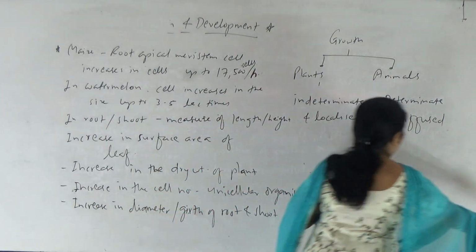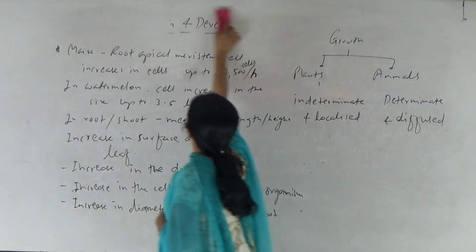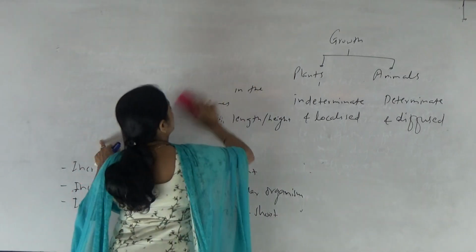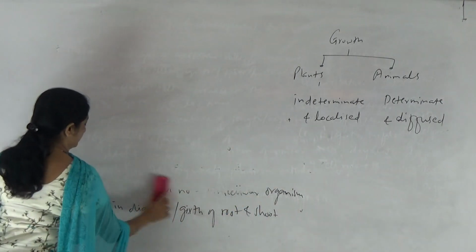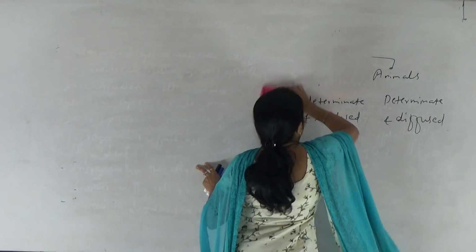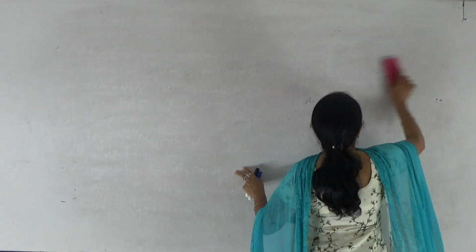So phases of growth. So let's see phases of growth.